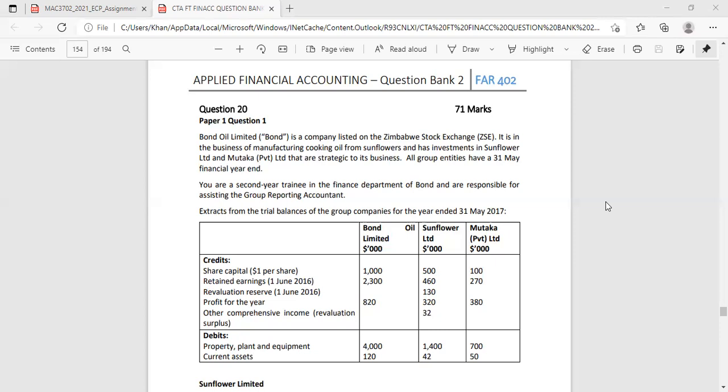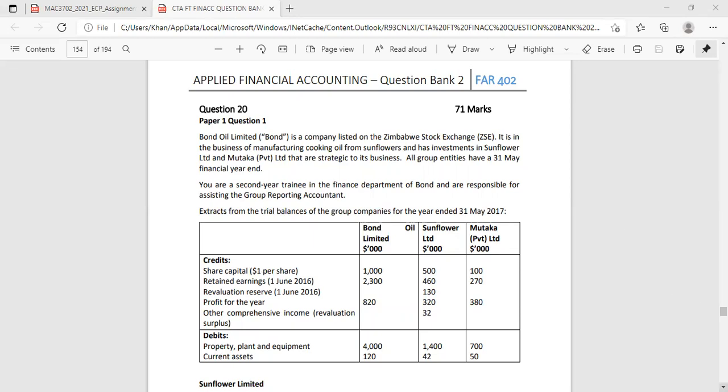Okay, so they're giving us some credits, which is share capital, retained earnings, revaluation reserve. Take note of retained earnings and the revaluation reserve. It is a number at the beginning of the year. Then we have profit for the year, and then we have other comprehensive income, which relates to revaluation surplus. Then we have property, plant, and equipment, and we have current assets. Okay, so at this point, we have an extract of the trial balance at 31 May 2017, which is your current financial year. And included in the trial balance is retained earnings and the revaluation reserve, which represents balances at the beginning of the year. So just take note of that.